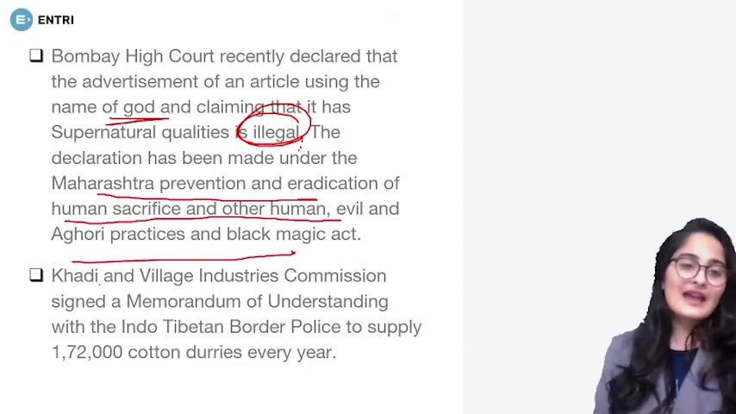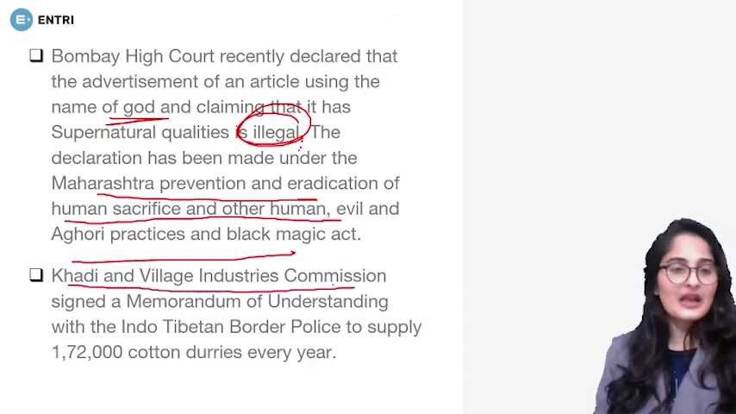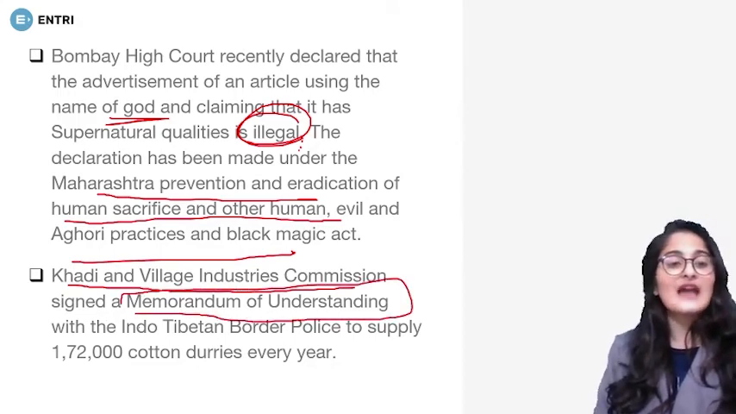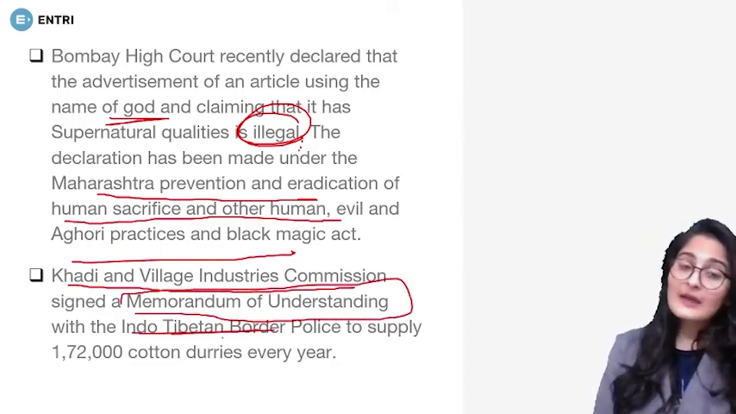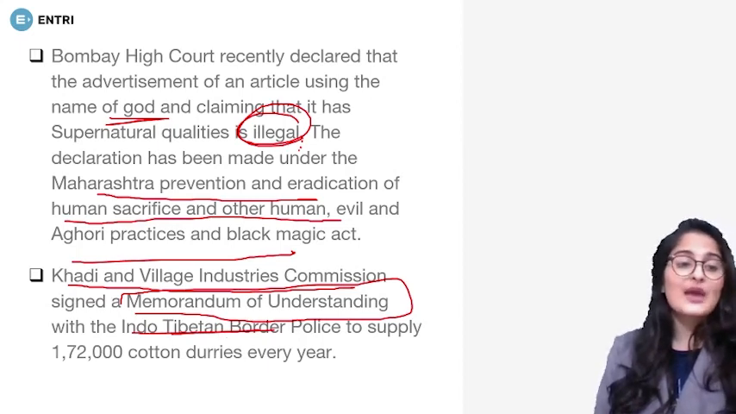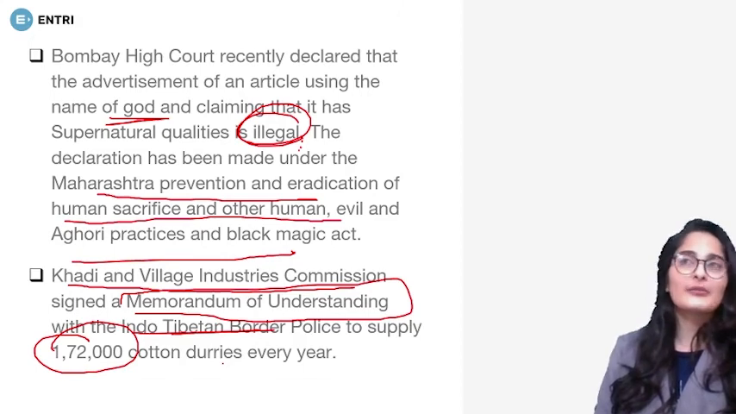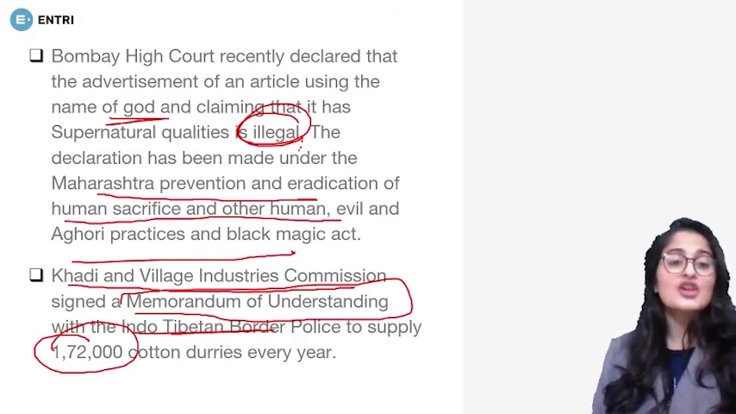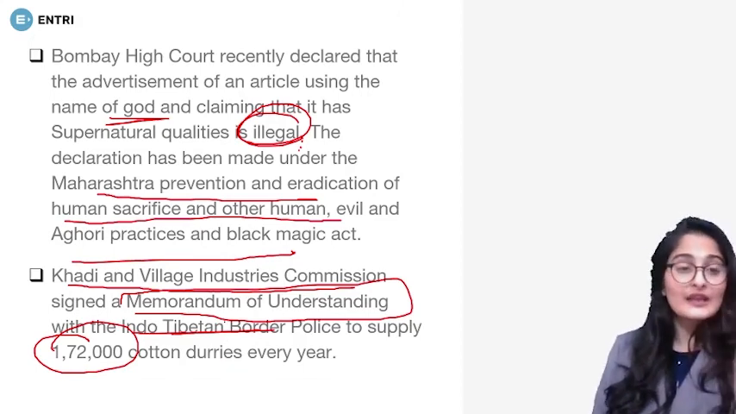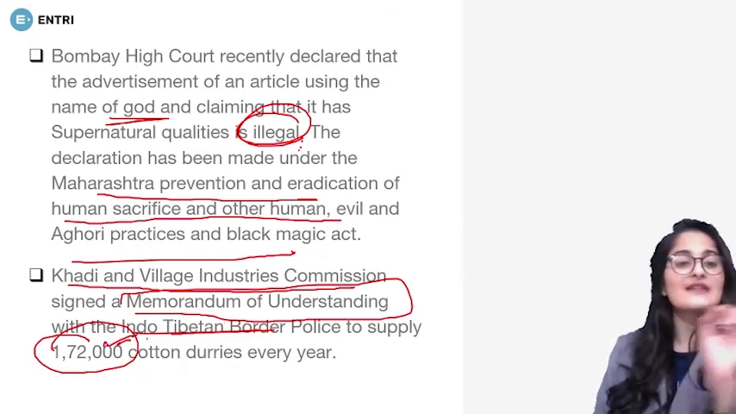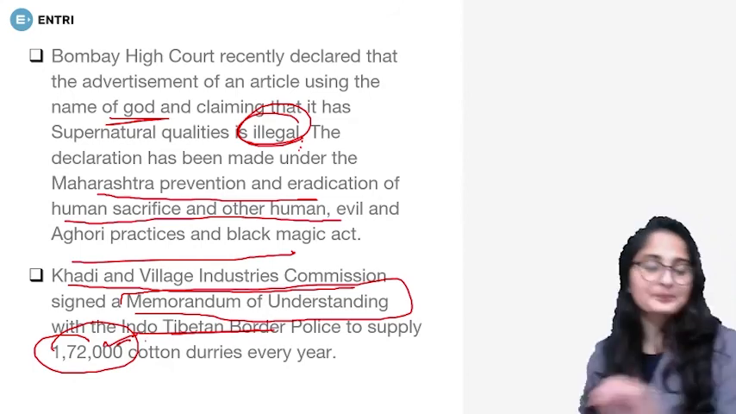Then we have KVIC, Khadi and Village Industries Commission. It has signed an MOU, Memorandum of Understanding, with ITBP. And what is the Memorandum of Understanding? That is to supply 1,72,000 cotton durries every year from now on. So this is between ITBP and KVIC, to supply 1,72,000 cotton durries every year, right?